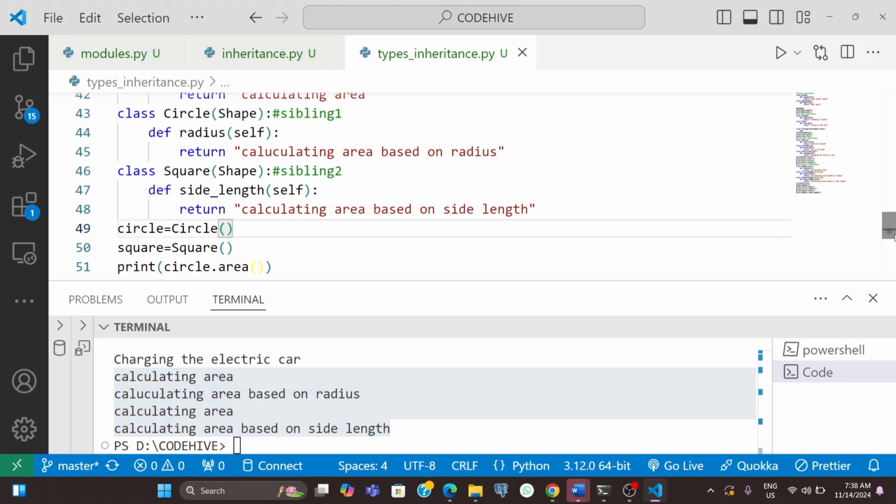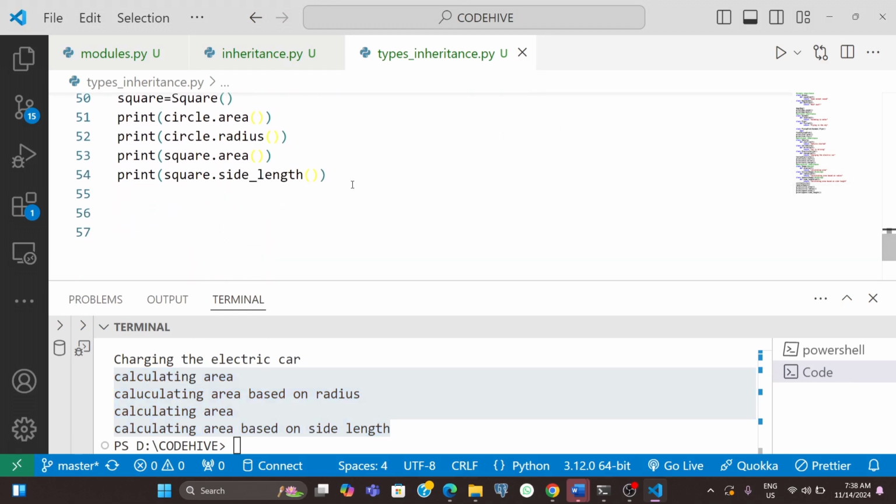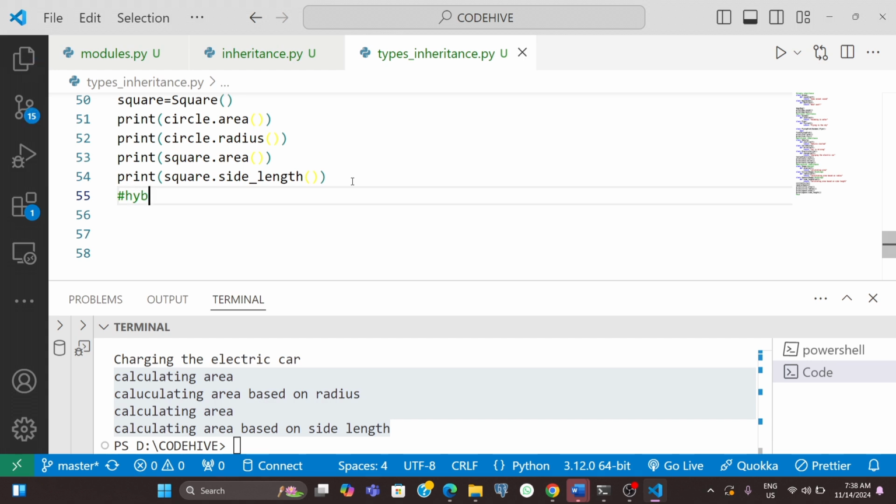So now I will explain the last type of inheritance, that is hybrid inheritance. Can you guess what is meant by hybrid inheritance? So hybrid inheritance is a combination of two or more types of inheritance. I will explain that also with an example.